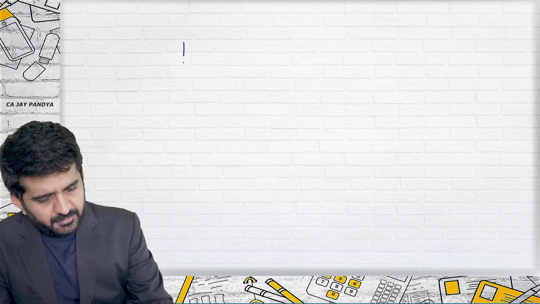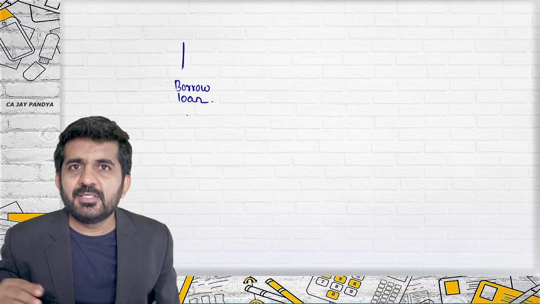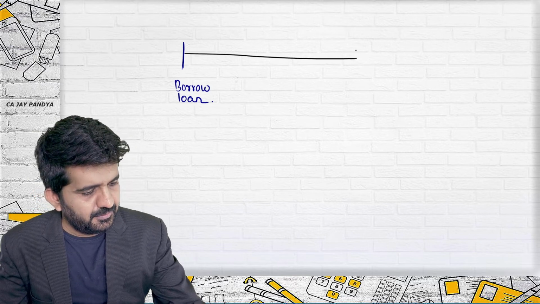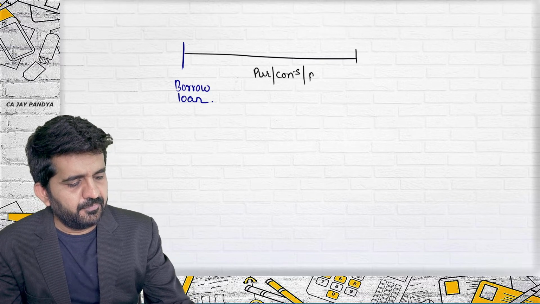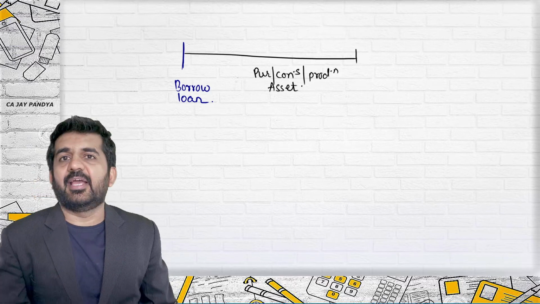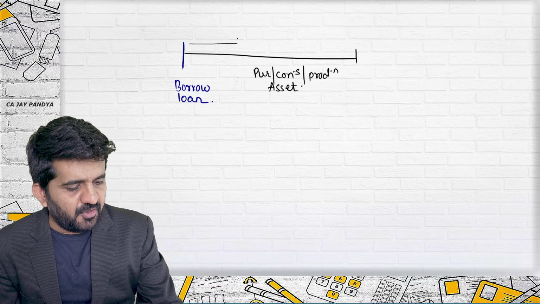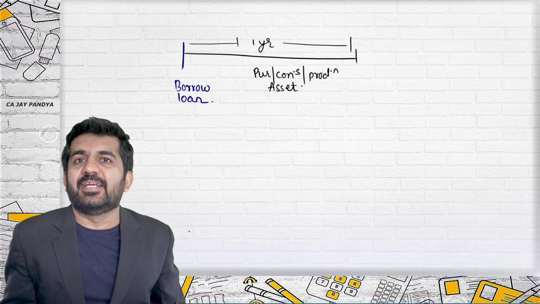Try to concentrate. You borrow loan for purchase, construction or production of asset, which takes a substantial period of time, say 1 year, to be completed.